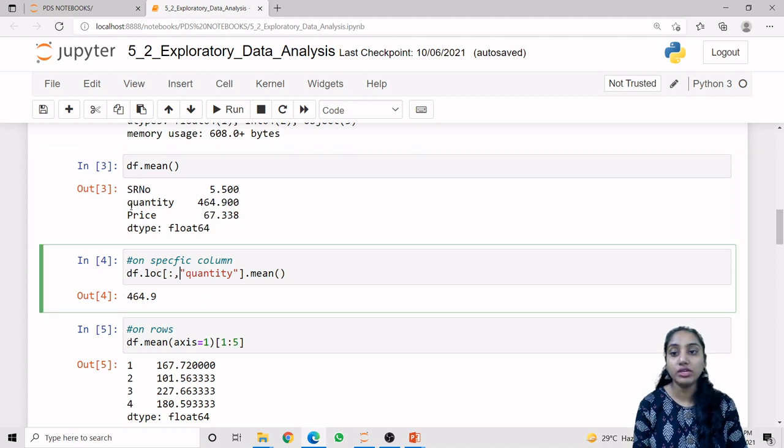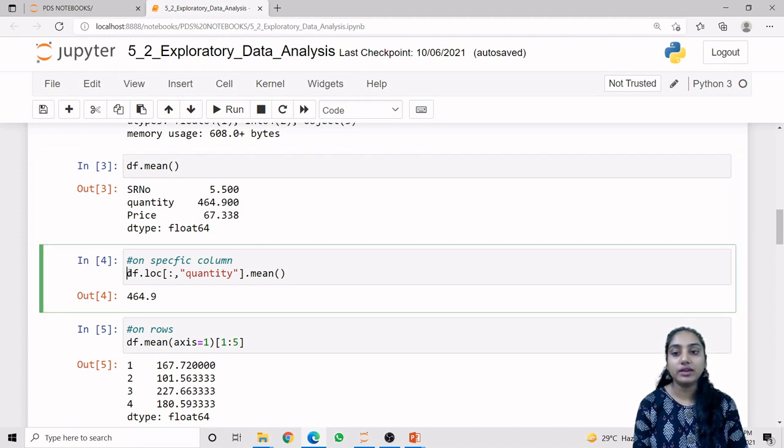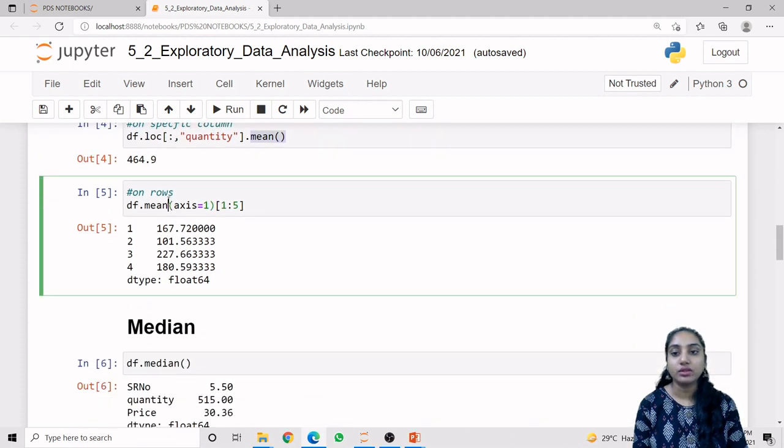Now if we want the mean value of only a specific column, we can use the loc method, that is df.loc, all the rows and only the quantity column, and we apply the mean function on that. Now these values are calculated by column, but if we want to calculate by row, we can use df.mean in which we assign axis equal to 1, and then specify which rows we want according to the index value. From 1 to 5, that means 1, 2, 3 and 4, four rows will be used for the mean calculation.